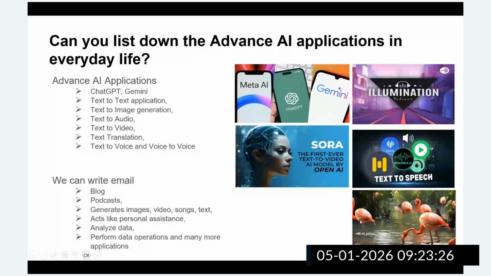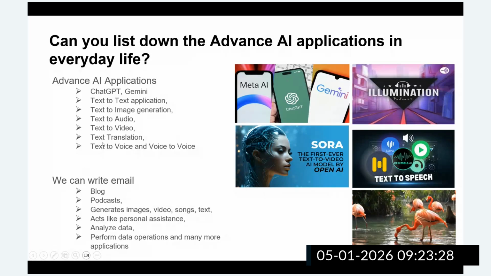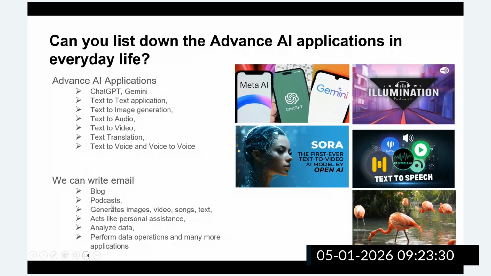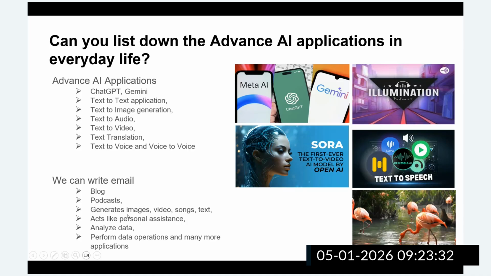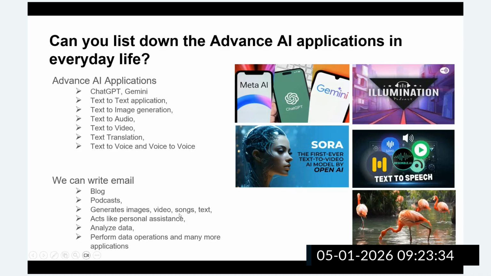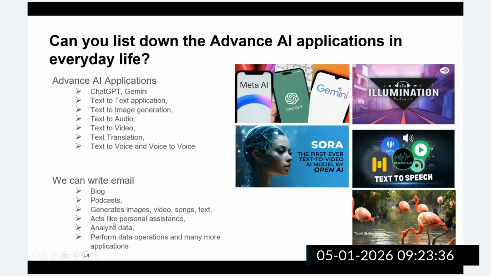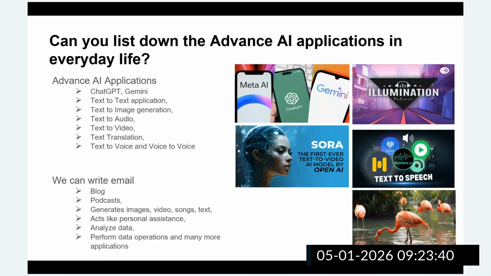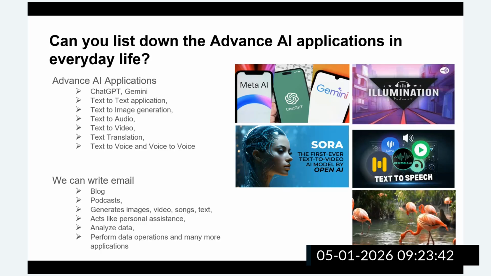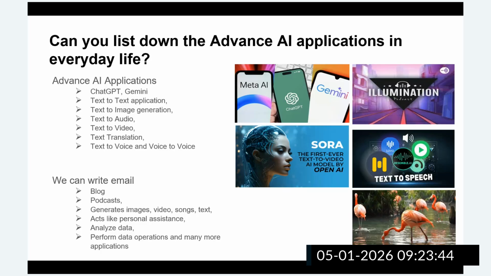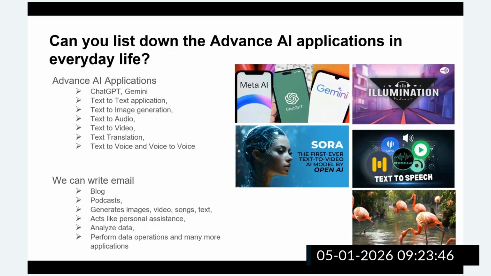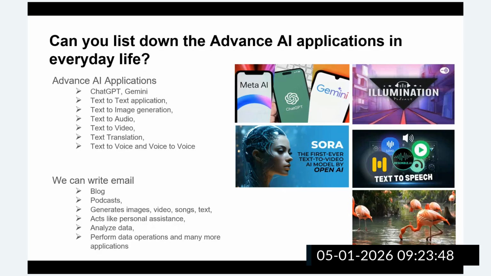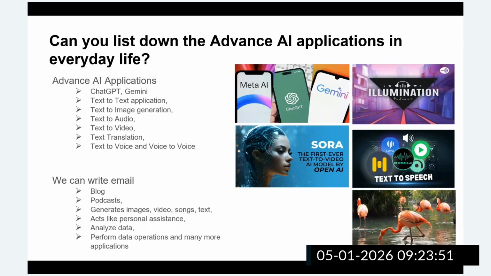Some of the applications: we can utilize AI for writing blogs, podcast creation, generating images, audio, songs, and text, and it will act as a personal assistant, guys. Let's suppose we have to automate work. We have to provide some work and get it done by the AI. We can build a personal AI assistant.